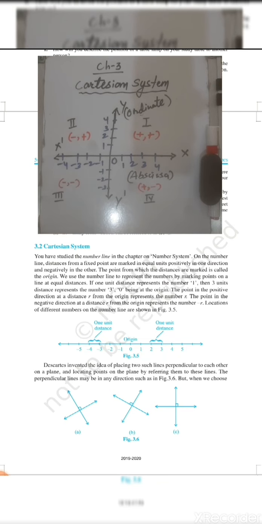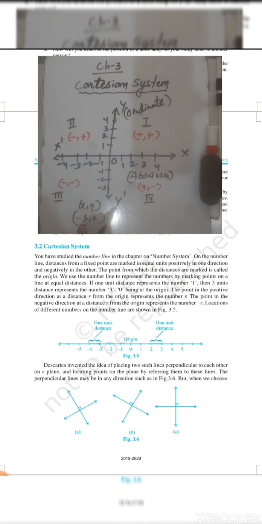Based on this sign convention we can plot any point in a plane. For example, let's take the point -3 and 2. I want to know in which quadrant this point lies. First I look at the first value, because the coordinate is of the form x and y, where x is the first value and y is the second.